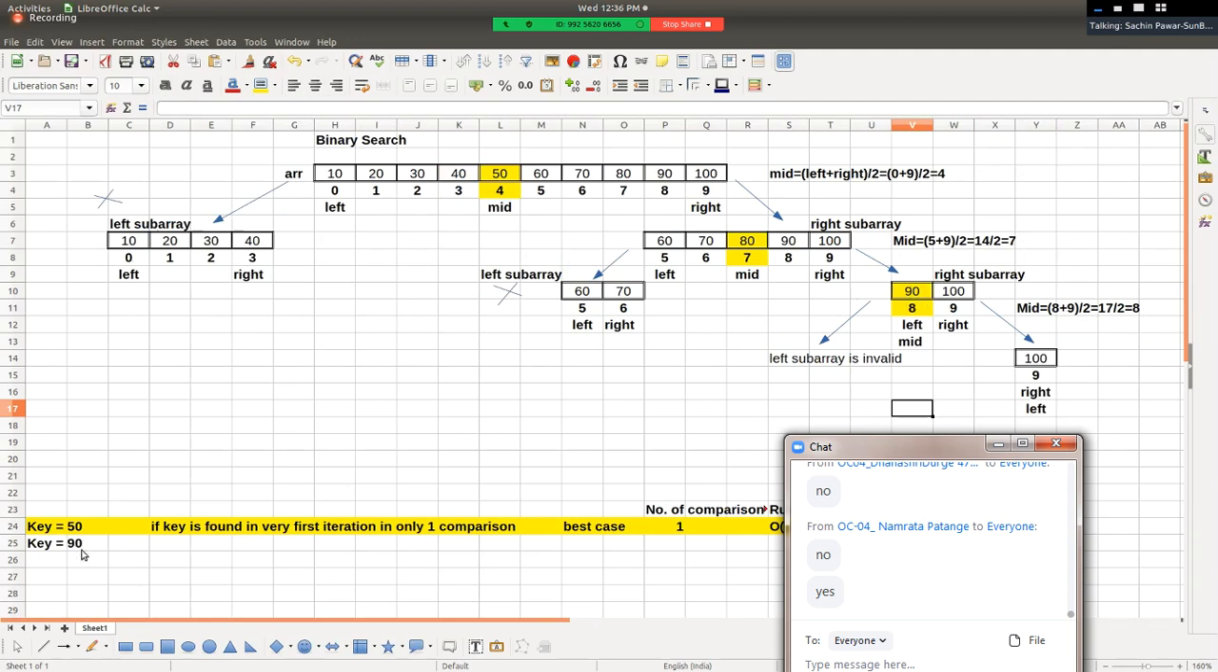So what is the value of key? 90. Is 90, or is the key, equal to the array of mid? Yes, and we can say the key is found. In this case, we can say the key is found, right? It means in how many comparisons did we find the key? 1. Please check. 1, 2, 1, 2 and 3. In 3 comparisons we found the key. Hello friends, have you understood this?